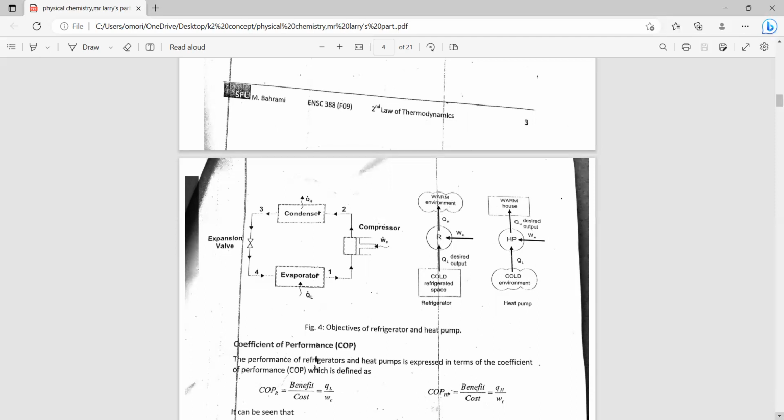Now, for heat pumps and refrigerators, we don't use the word efficiency, we use the term coefficient of performance. The performance of a refrigerator and heat pump is expressed in terms of coefficient of performance, defined as benefits divided by cost, meaning the heat in the low temperature region divided by the work done on the system.